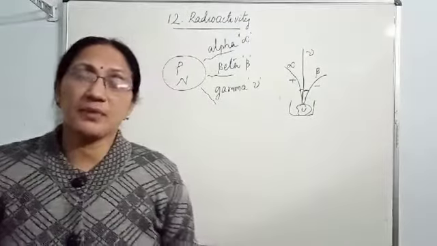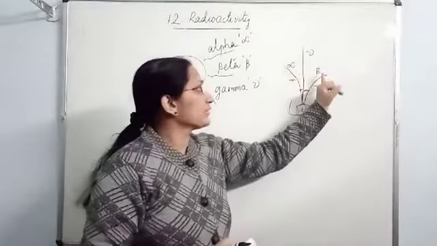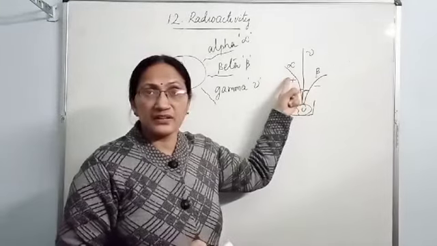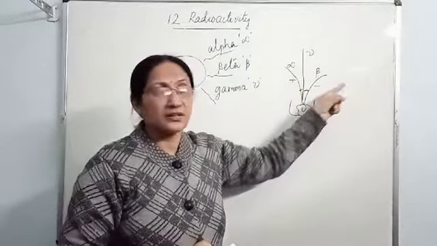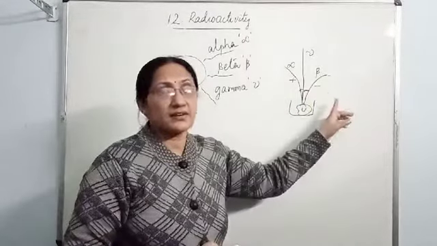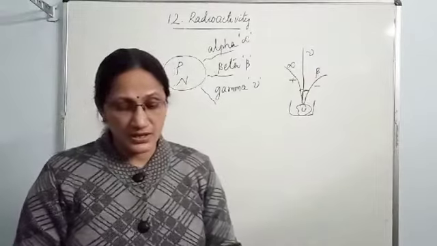Its reason is the mass difference. Alpha particles, if you compare with beta particles, are heavier. Since alpha particles are heavier than beta, they deflect through a small angle, and beta particles are lighter, so they deflect through a large angle.